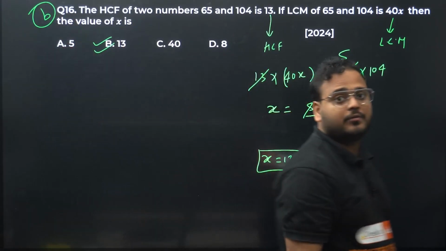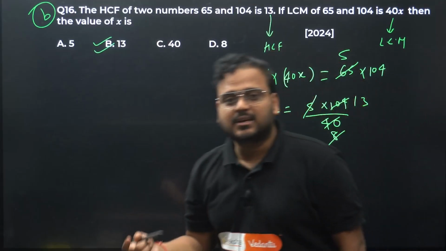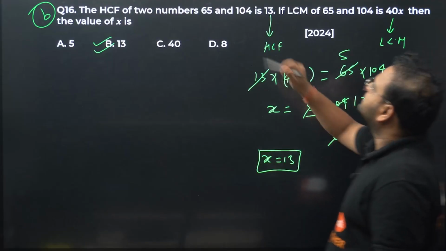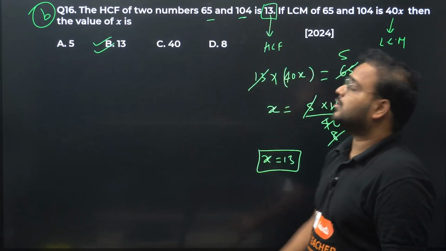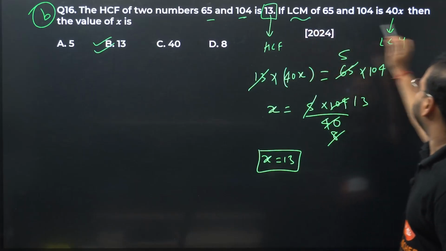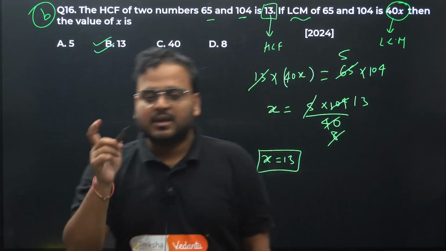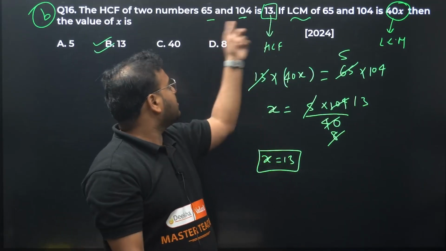This is actually use of calculations. But if you want to use logic, you can solve this question within 1 second. Think about it. HCF is 13. Both numbers are multiples of 13, right? Then even the LCM will have 13 as a factor, right? Think logically.